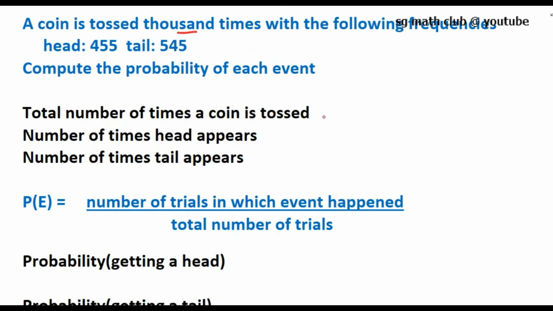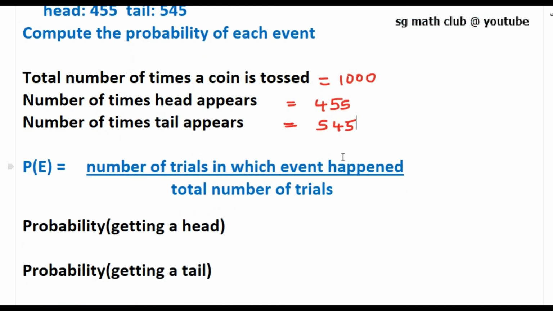So the total number of times a coin is tossed is 1000. The number of times head appears is 455 and the number of times tail appears is 545. And we know the probability formula is the number of trials in which the event happened divided by the total number of trials. So what is the probability of getting each event?